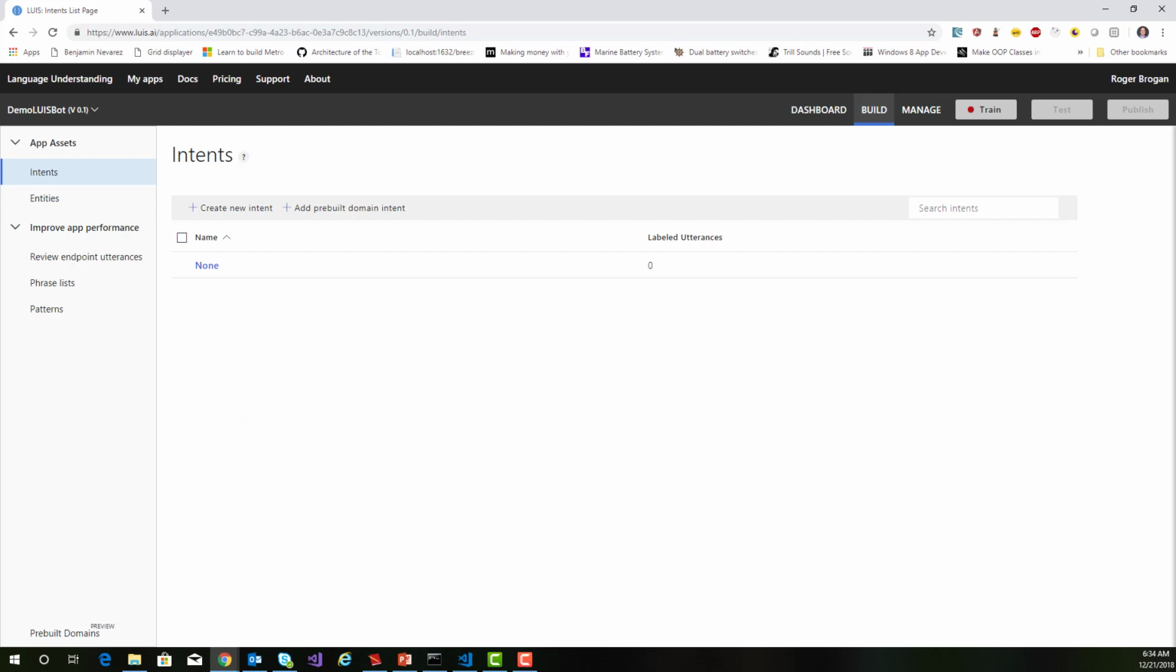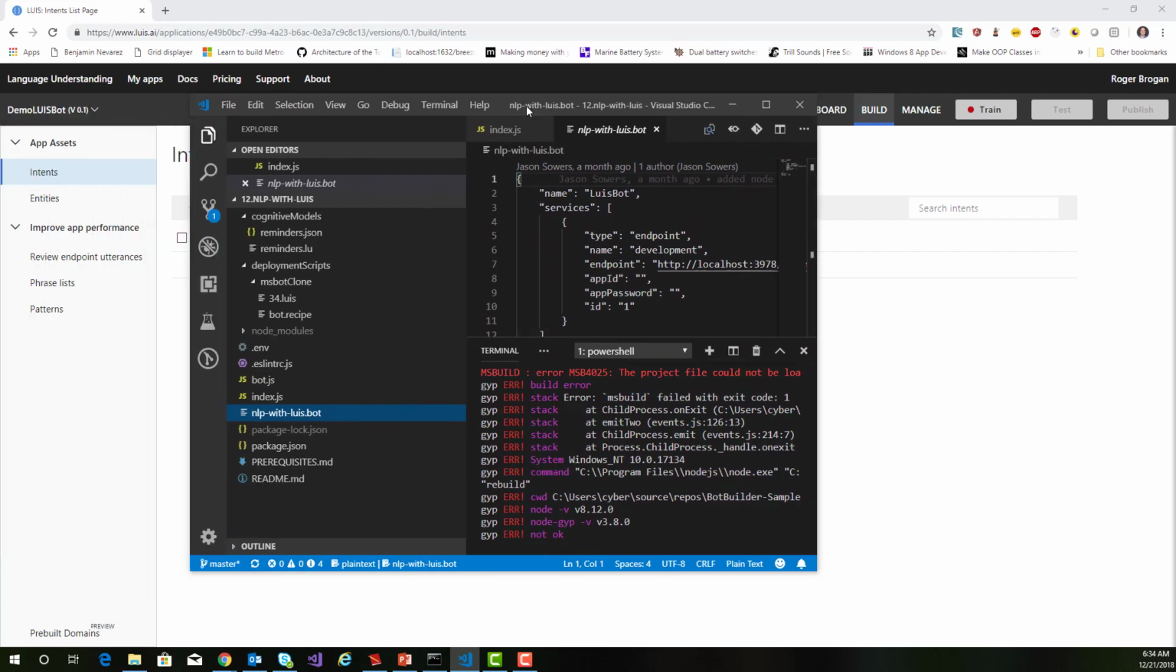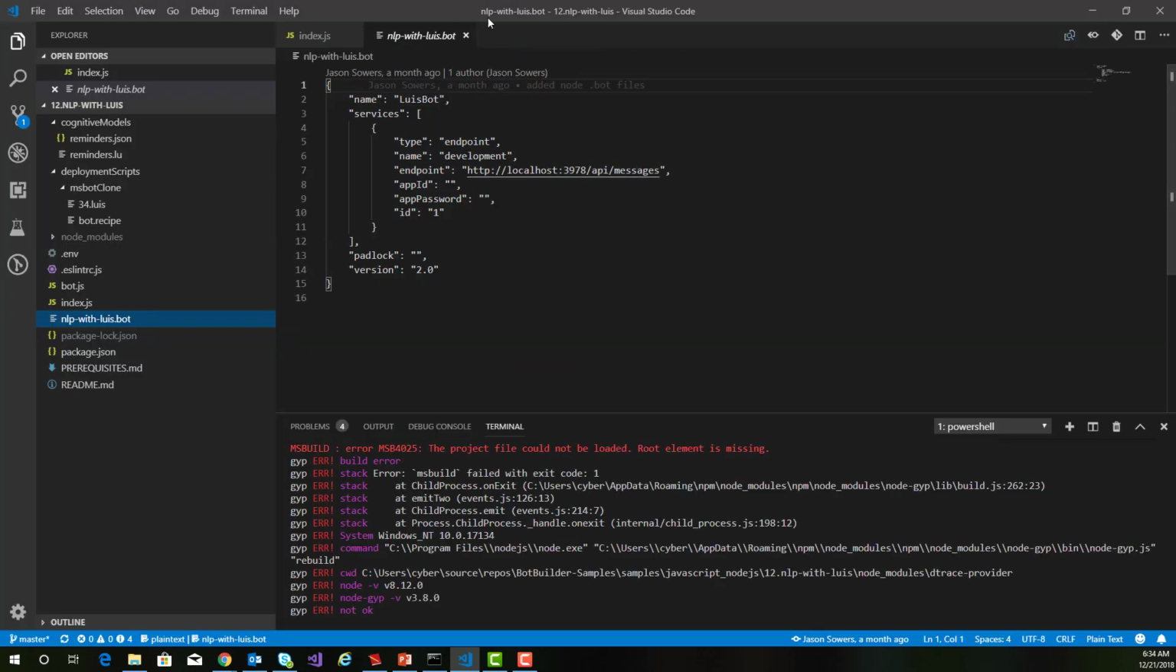Now, I'm going to kickstart the process a little bit here by using a pre-built JSON model. And I'll pull that over here. And this is just the same one that's out of the samples. If we go over to the bot builder samples repo,